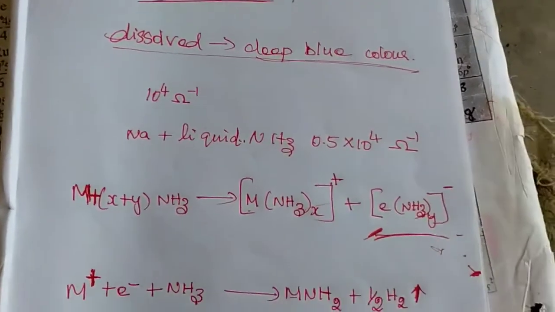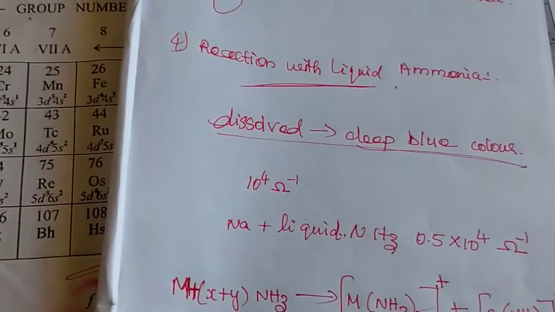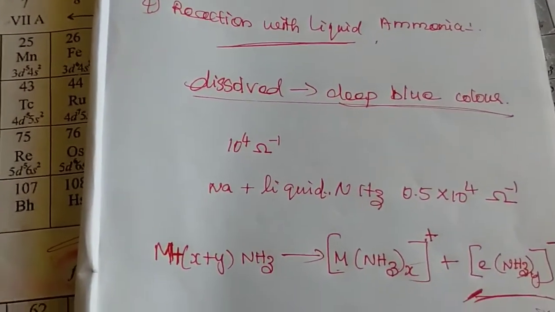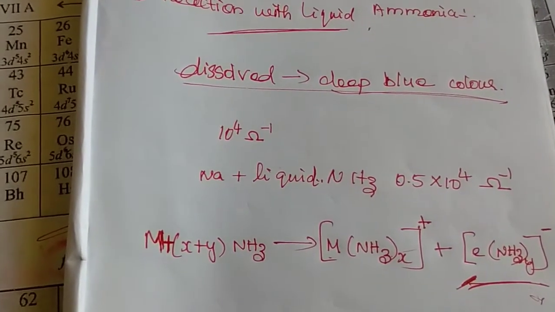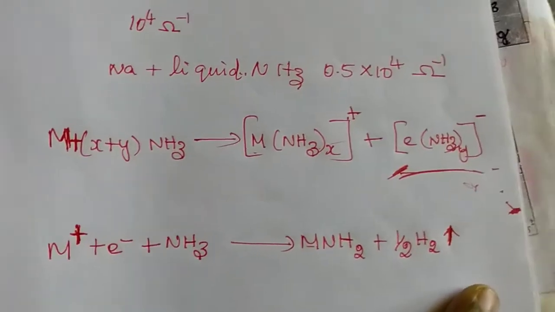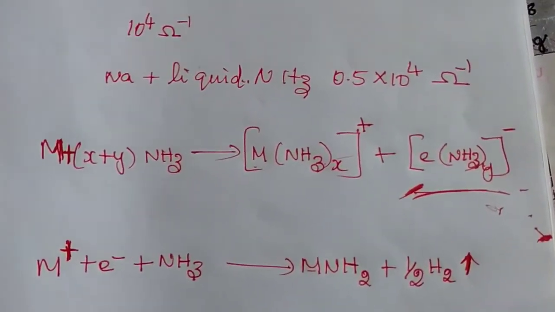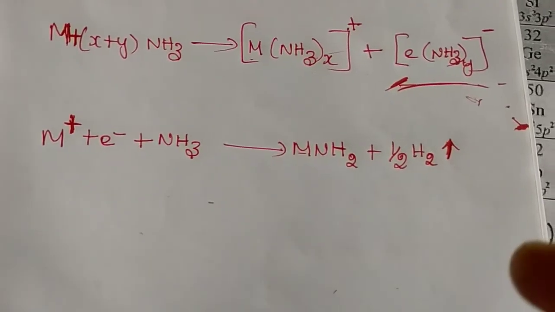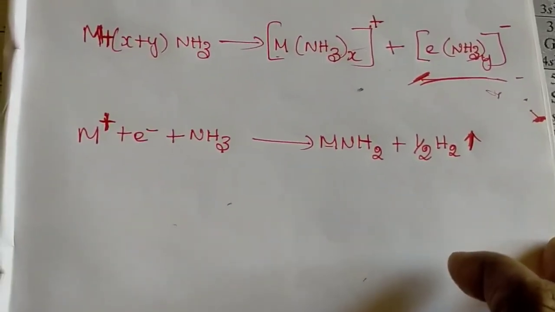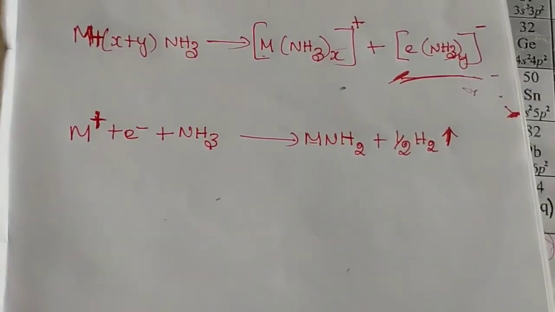When dissolving more of the alkali metal into this ammonia solution, the solution will become more concentrated with the increasing amount of alkali metals.